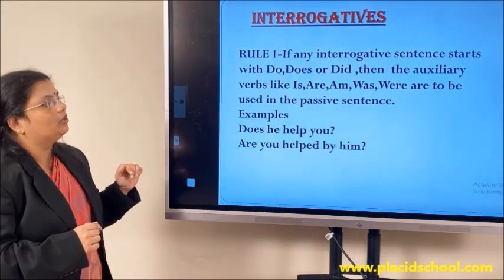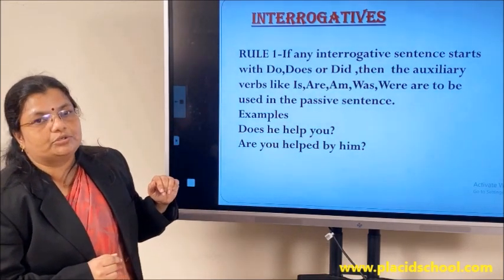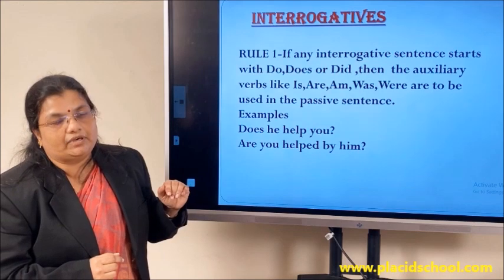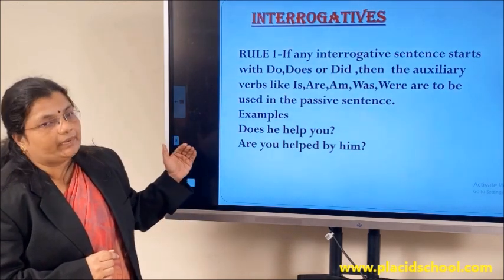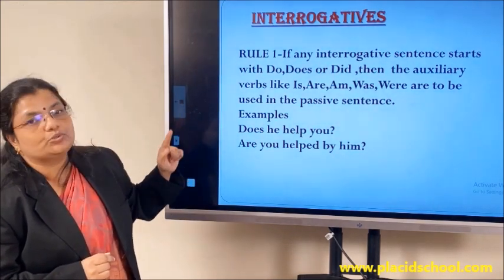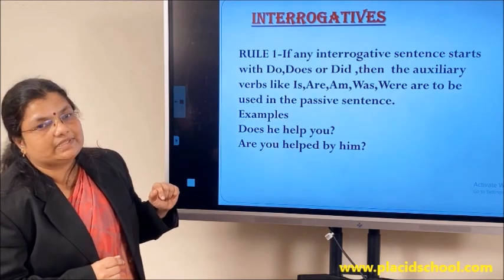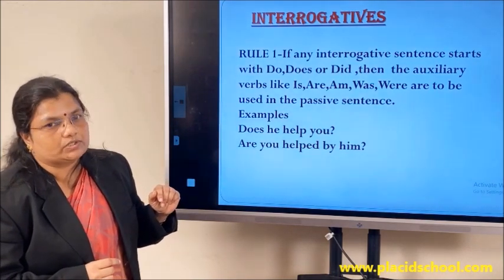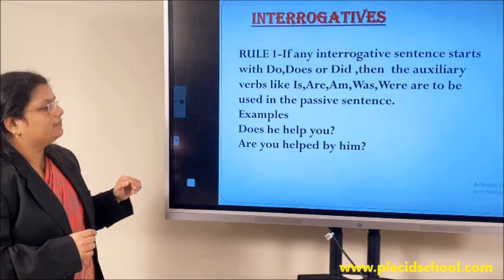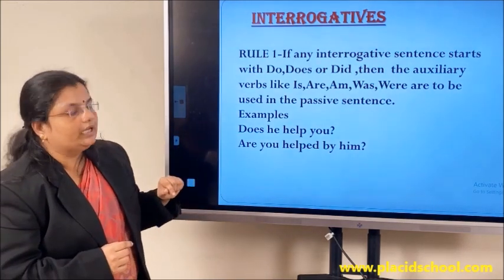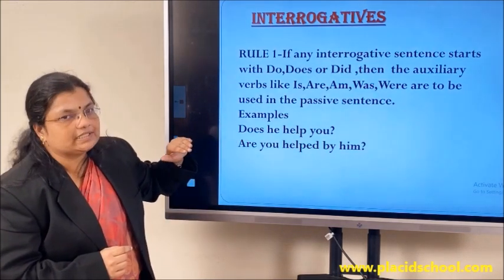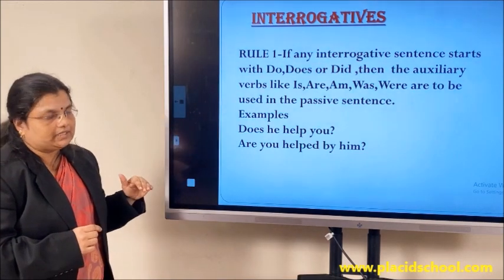So once again, I'll tell you, the primary auxiliaries like do, does and did don't have a passive form. So in the passive form, we have to substitute those words using the be verbs like am, is or are or was or were. Please look at the example. Does he help you? Here we have got does. I told you it doesn't have a passive form.